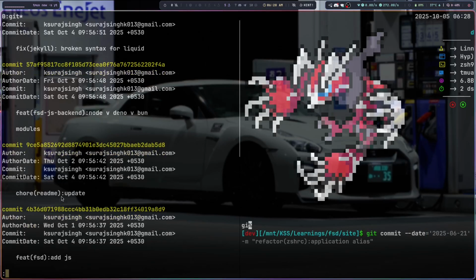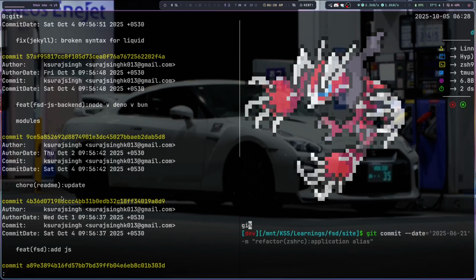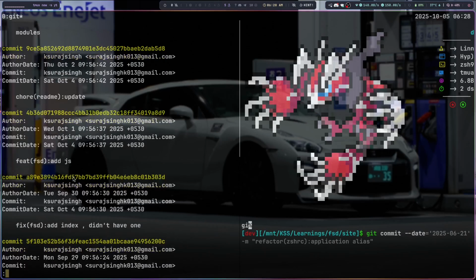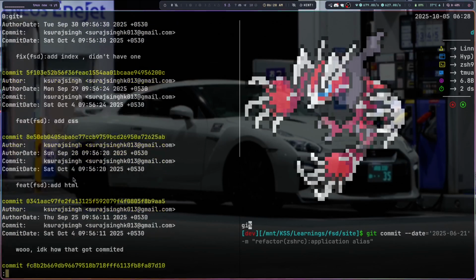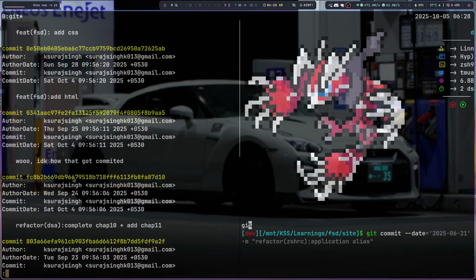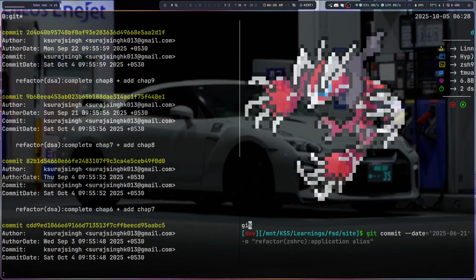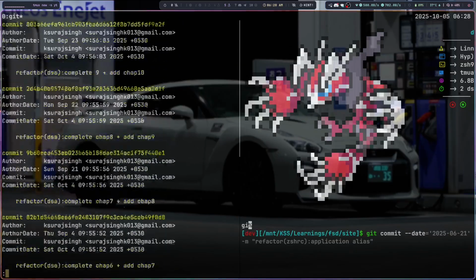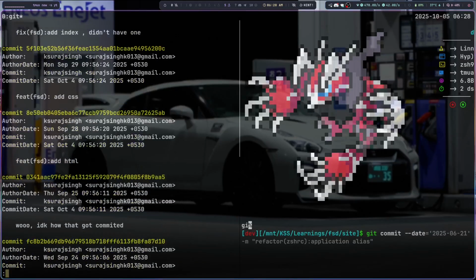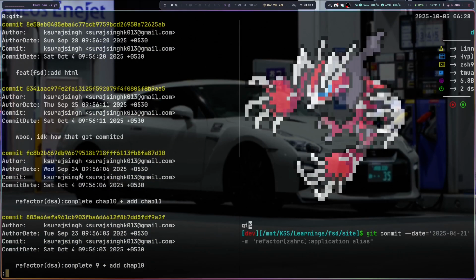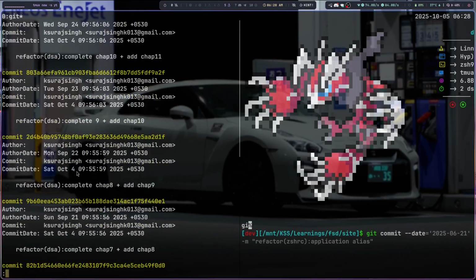So when you go to the timeline of commits, you're going to see a lot of commits on October 4th, as many as we saw before in the contribution graph for August 23rd. That is being shown in the commits timeline, but for everything else, it's not the same. Because if you see, October 4th says September 29th over here, September 28th, 25th, 24th, 23rd, 22nd, 21st. I did all these things.